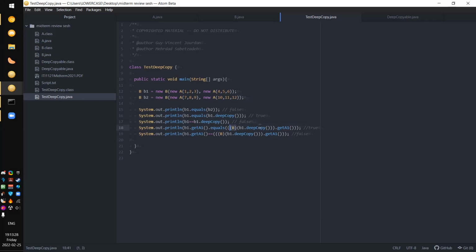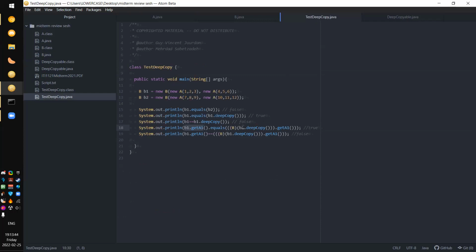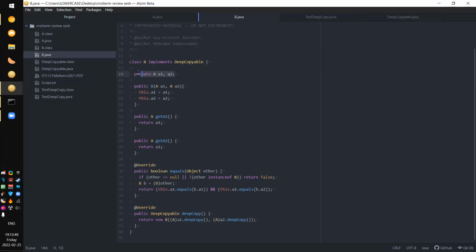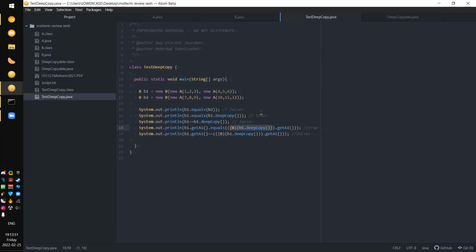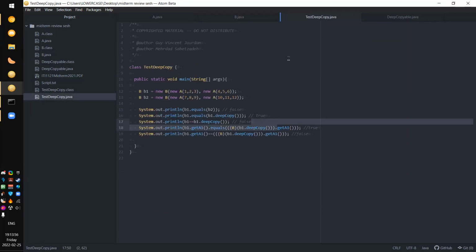Now we have b1.getA1().equals, and we cast something to B, the deep copy of b1, .getA1(), and this should equal true. There's a lot going on here. First, b1.getA1() means we are comparing something of type A. We first take a deep copy of B, in other words we create a new B that happens to have the same A1 and A2 as the B we passed in, then .getA1(). Since it's the same data we passed in, we now have two different pointers to class A that have the same set of data. Calling .equals compares the data instead of the pointers. That returns true, behaving as expected.